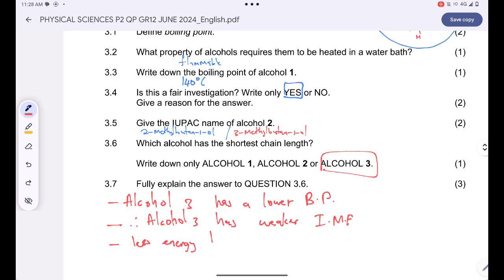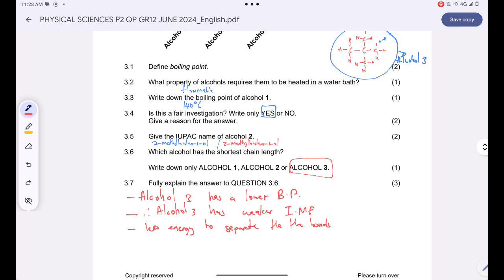energy to separate the bonds, less energy to separate the bonds, and that's why alcohol 3 has the shortest chain, rather. Excuse me, guys.